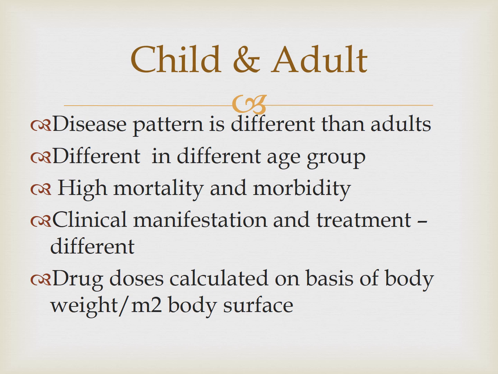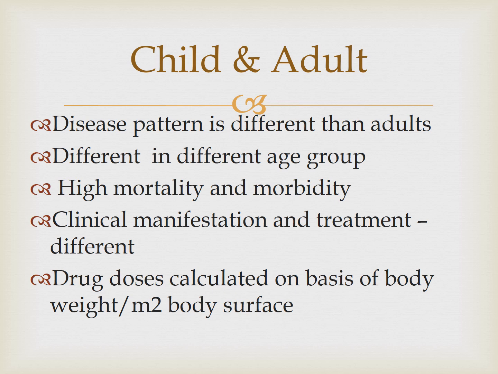So this way, the same disease has different clinical manifestation and different treatment in the children age group, which is not there in adults. Adults have a uniform, similar type of presentation and the same treatment. But here it is different in different age groups.